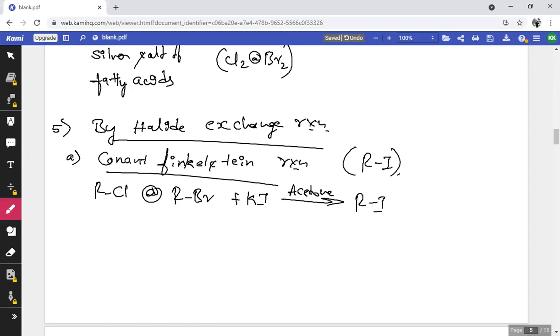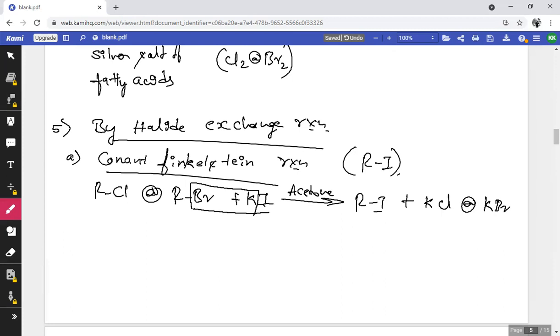That is just a replacement reaction, an exchange reaction, which liberates either KCl or KBr. If you consider RCl, it forms KCl. If you consider RBr, it forms KBr. So this is Finkelstein reaction.